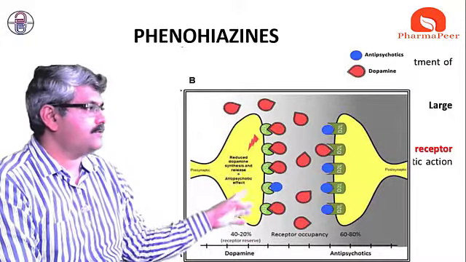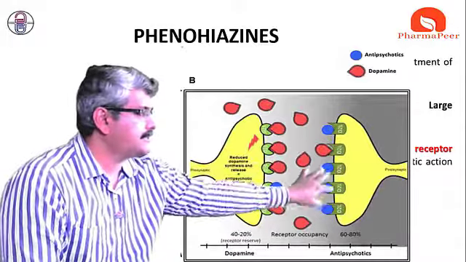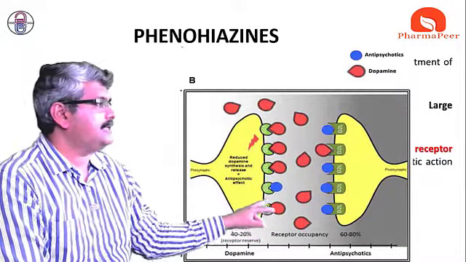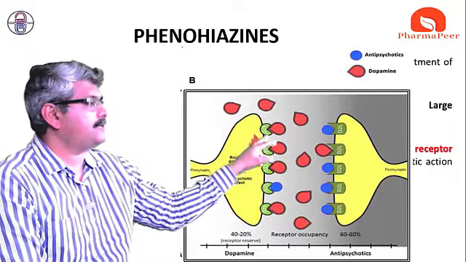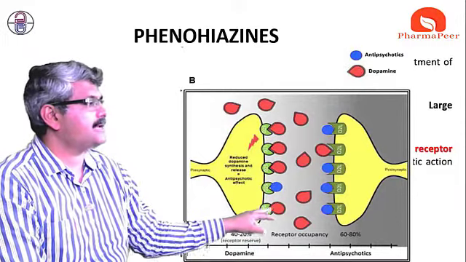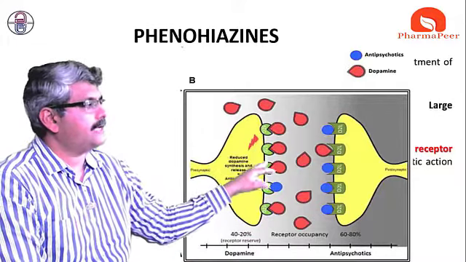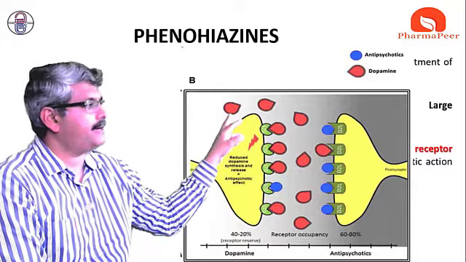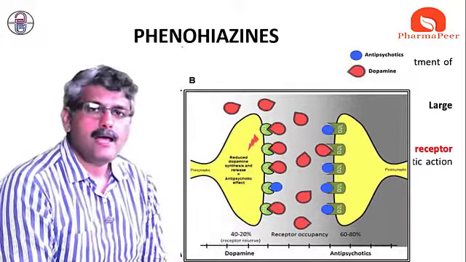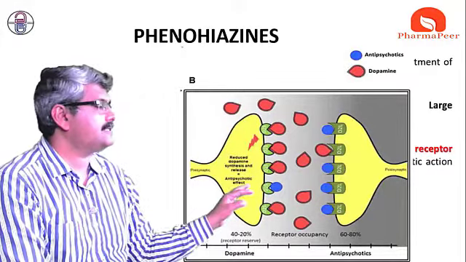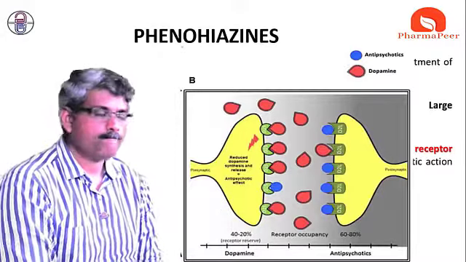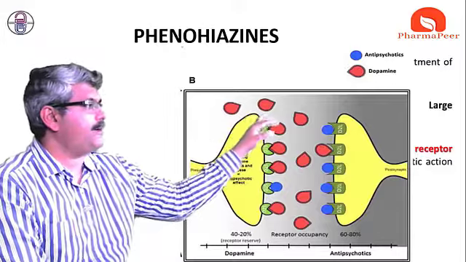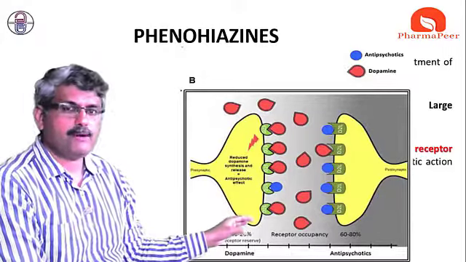So this is one receptor, and this is another receptor. In this, what happens? Maximum receptors get occupied by the dopamine. The red bubble is called dopamine, and the blue bubble is an antipsychotic drug, or we can say a phenothiazine. So what happens whenever these dopamines get released?